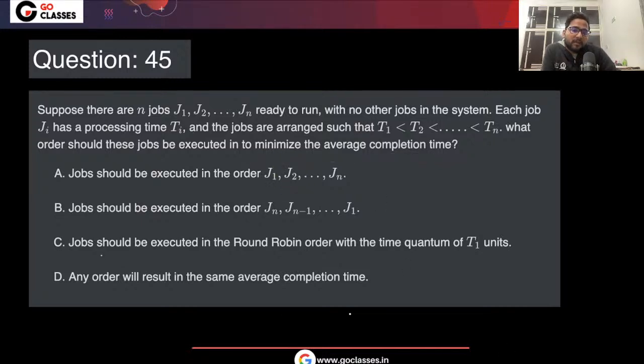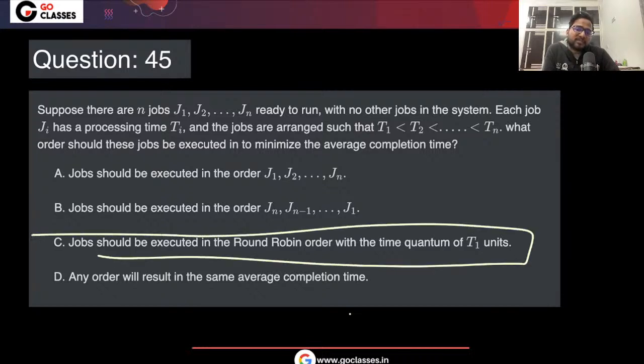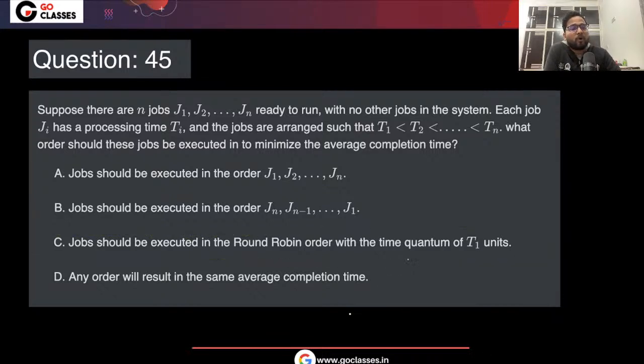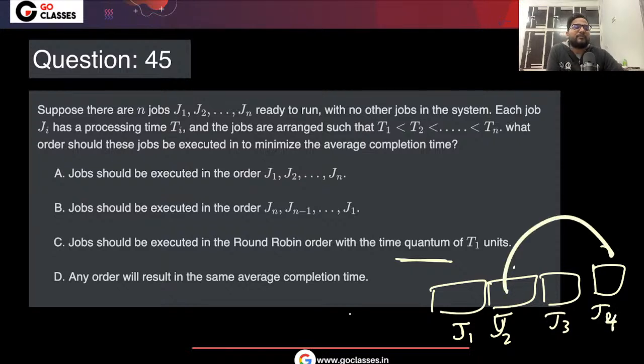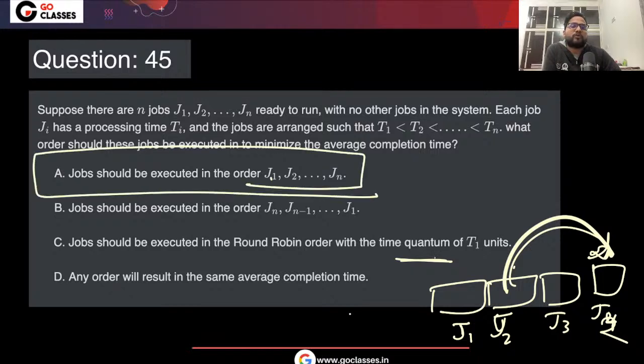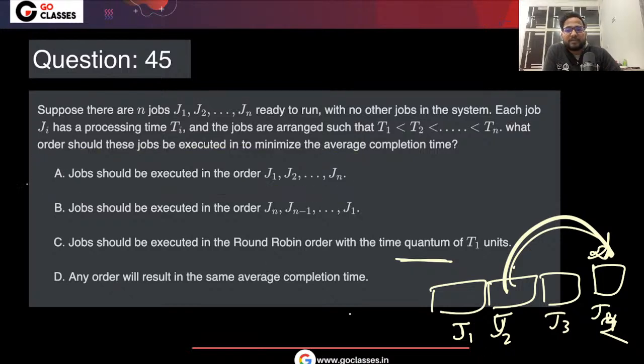Here the preemptive algorithms like round robin will not work, because preempting will only increase the time. Let's suppose you are selecting J1 and then you preempt to J2, and then J3 and then J2 or maybe J4. Anyway, the time of completing J2 is increasing. Why would you want to increase it? Obviously you want to finish as soon as possible. That is why you should run the shortest job first. So A is the correct answer here. This is an easy question but nice.